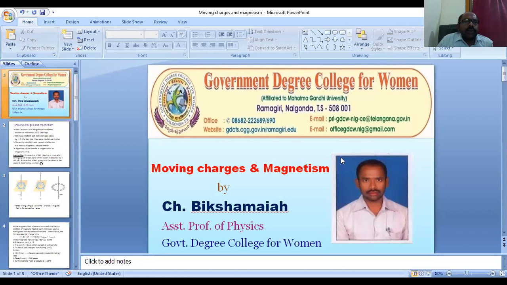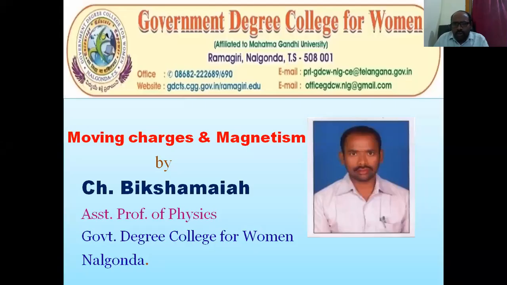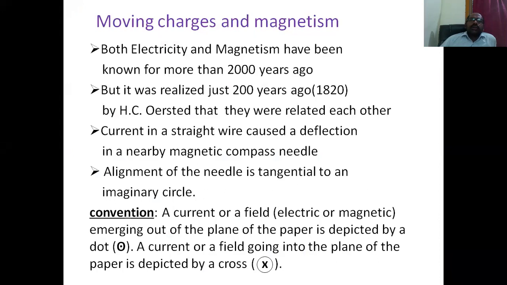I am going to explain the magnetism due to moving charges, or we can say the magnetism due to currents. Earlier, the electricity and magnetism phenomena were treated as independent. They are not dependent on each other.